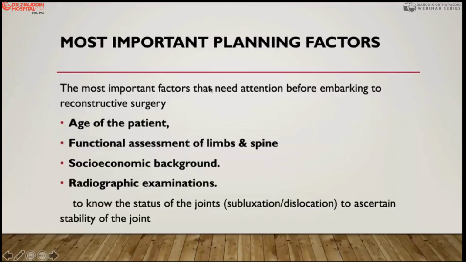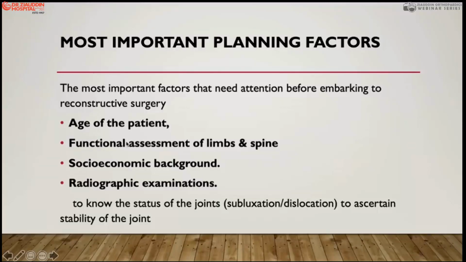So the most important factors in decision making for reconstructive surgery are, first, the age of the patient. In very small children, you cannot do a tendon transfer in less than 5 years, but you have to give splints and orthotics. When the child is mature, or an adult, then you can do bone surgeries, while in recurvatum you do a recurvatum femoral osteotomy. Then you should also know the functional assessment of the limb and spine.